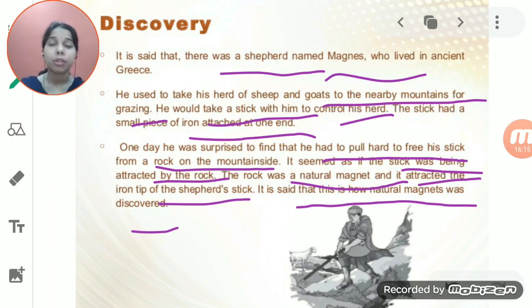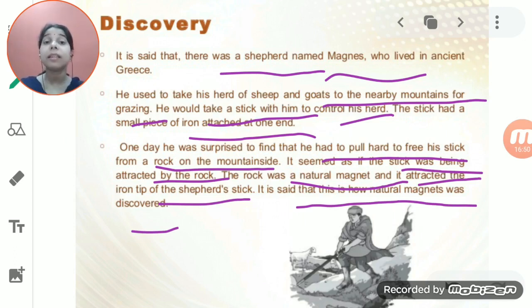Okay, so the rock on which he was sitting was actually a natural magnet, showing the property of attraction by attracting the small piece of iron attached to one end of the stick. Basically, it was a natural magnet which attracts the iron tip of the shepherd's stick, and by this the magnet concept came forward, and we started working on it and understanding what it is.